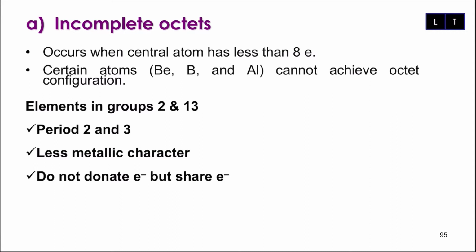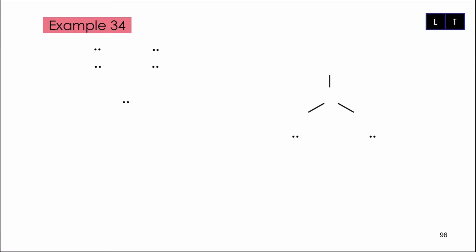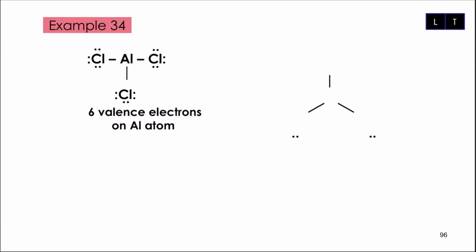And as I mentioned before, kalau atom ini jadi central, dia mesti mempunyai elektron rendah daripada 8 elektron, ataupun dia tak achieve octet configuration. So let's try a few examples. Apa yang saya ada dekat sini adalah the first one, AlCl3. What you can see, aluminium is our central, and aluminium ada 3 bonding pairs. So it means that 6 valence electrons. Tapi dia tak cukup octet, but this is the correct Lewis structure for AlCl3.